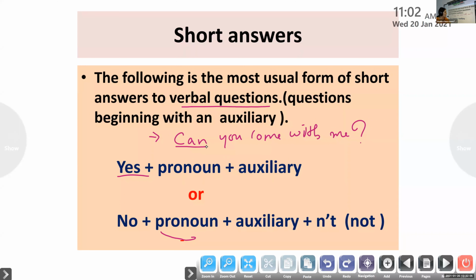Yes, I can. If you're not agreeing, if you're not coming with me, how will you say the answer? No, I am not? No, I can't. See, not "No, I am." Your question is starting with can, so no, I can't. Your answer is no, I can't.